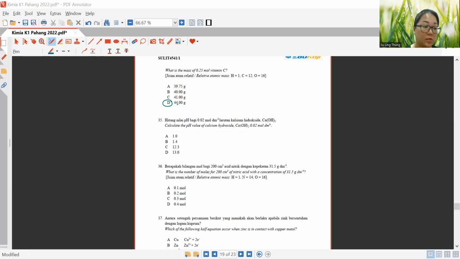All right, so we know that in order to calculate pH, in this case you are given the concentration, negative log 0.02, which is negative log 0.02. Okay, so you will get